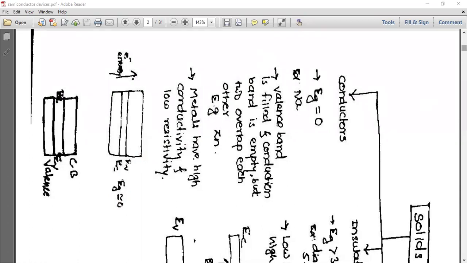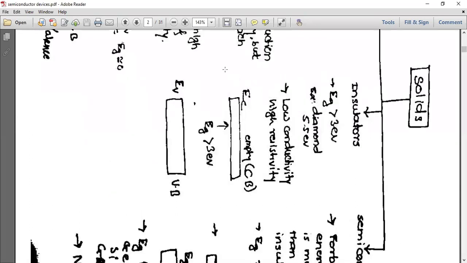Okay, next one, you see in insulators. In insulators, energy gap is greater than 3 electron volt. For example, diamond. For diamond it is 5.5 electron volt, so greater than 3 electron volt. Low conductivity and high resistivity, that's why they will not conduct. You can see here, this is conduction band, this is valence band, and there is a lot of energy gap, and that's why they are not conducting. Next one is semiconductors.